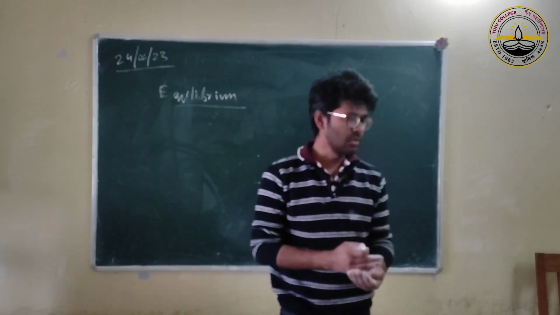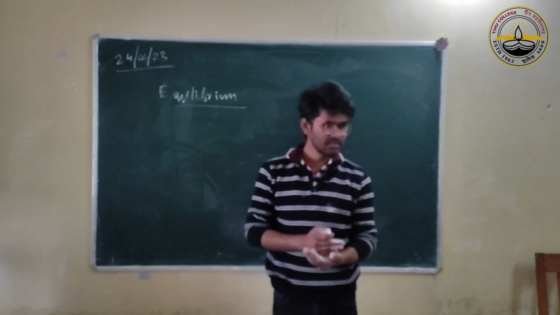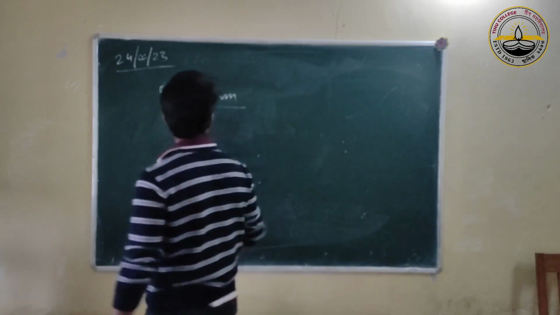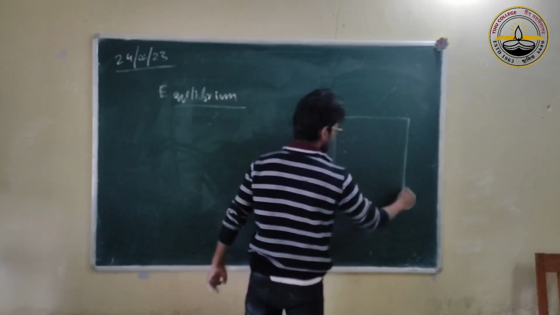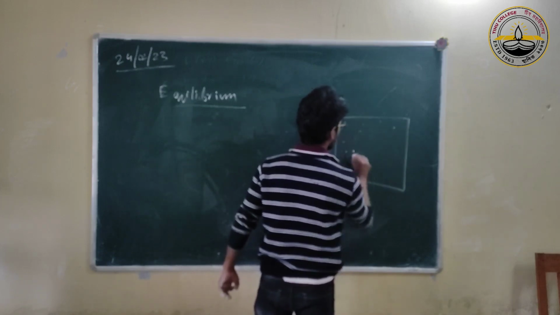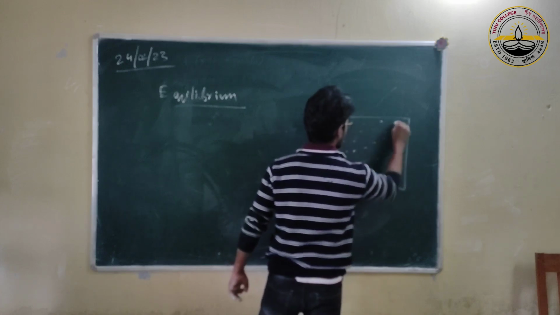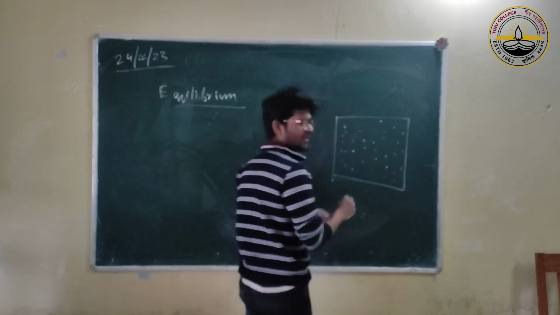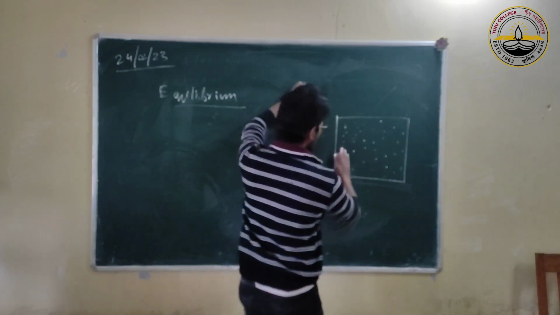So in this case, the definition of thermodynamic equilibrium is that if the system is in equilibrium, all possible microstates are equally probable. So let me give you one more example. Let us consider a box filled with some gas particles. After a sufficiently long time, they are in equilibrium.